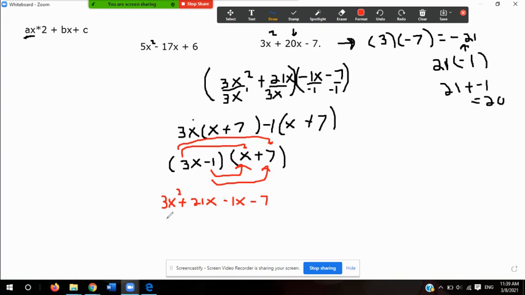And then 3x squared, there's really nothing I can do with it, so I pass it on to my final answer. And 21x minus 1x is actually 20x, so 3x squared plus 20x because it's positive.